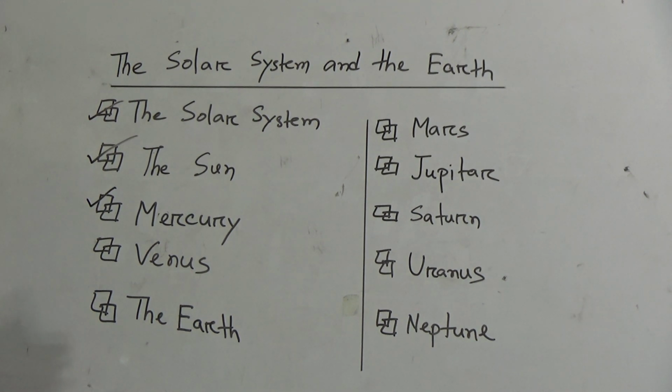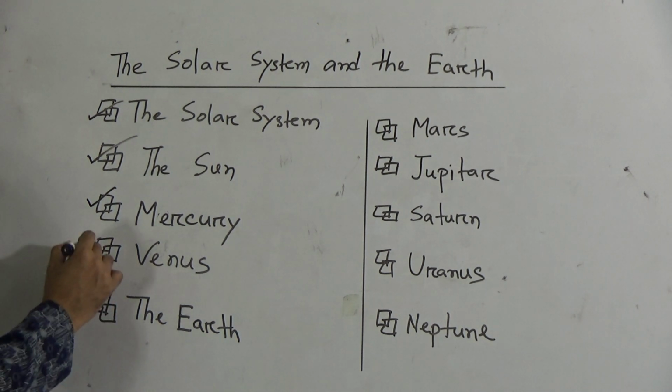Its diameter is 4,850 kilometers, and this is also the smallest planet in the solar system. This planet Mercury orbits the Sun once in about 88 Earth days. The average distance of Mercury from the Sun is 5.8 crore kilometers. It has no natural satellite.